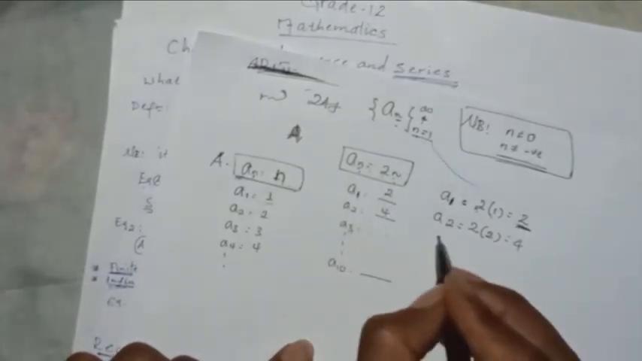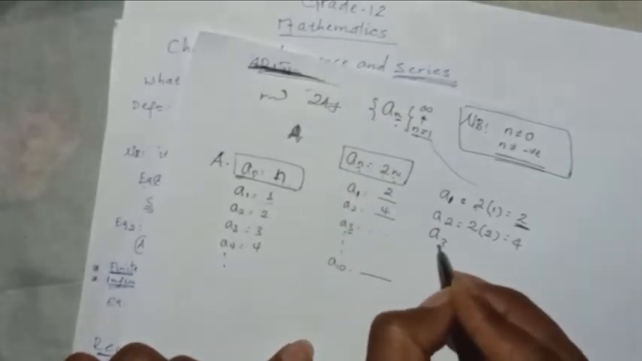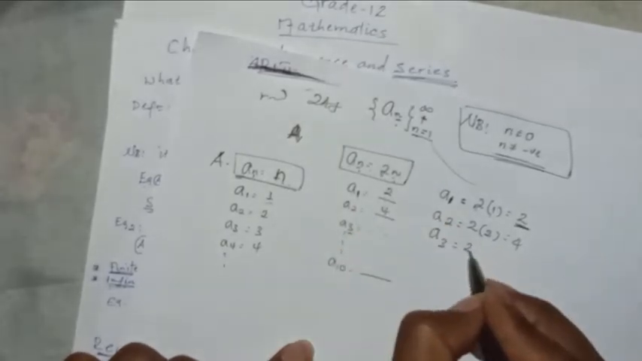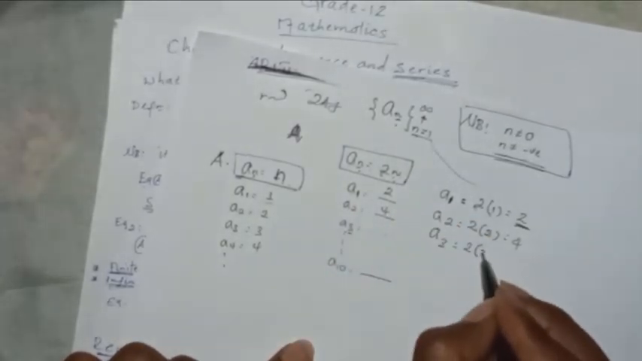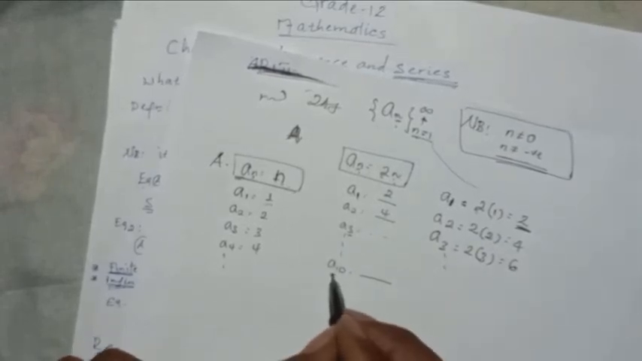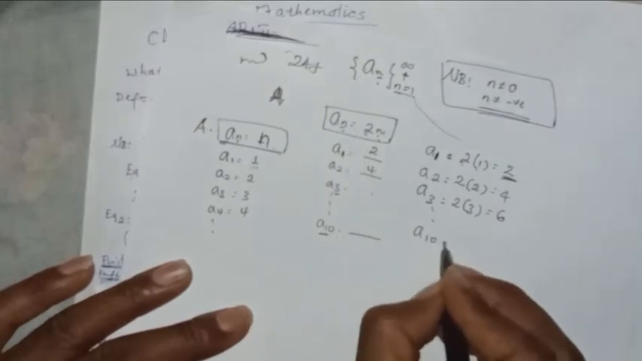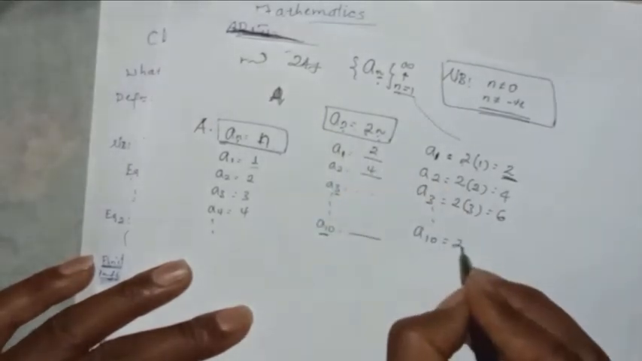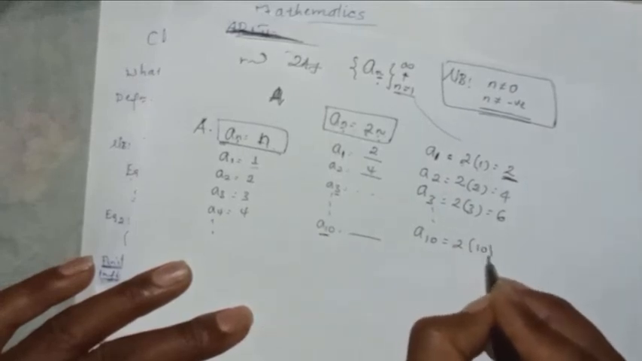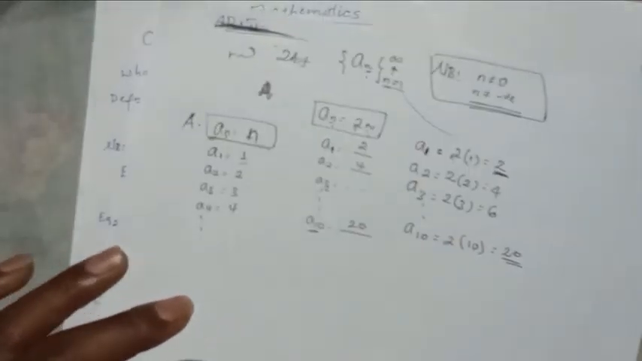What is a3? What is the value of n? 3. So 2 is common, 2 into 3 equals 6. Continue like this. So we can find a10, we can find a100. A10: what is the value of n? 10. 2 is constant or common, so 2 times 10 equals 20. So a10 is 20. So we can list the values of a1, a2, a3.